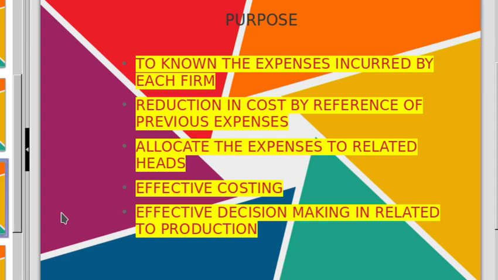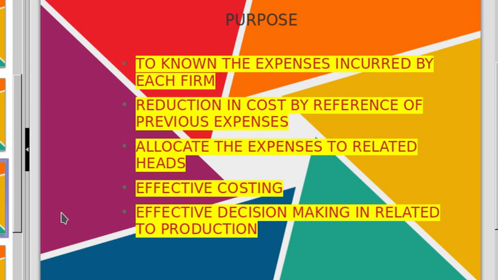First, common benefit to all departments. In a factory you have to pay the amount for the whole department, but you don't know what expenses are incurred by the various departments. Some departments incur a high cost, some departments incur low cost.